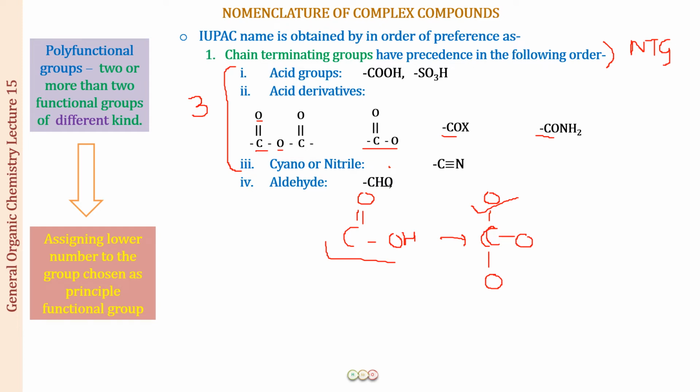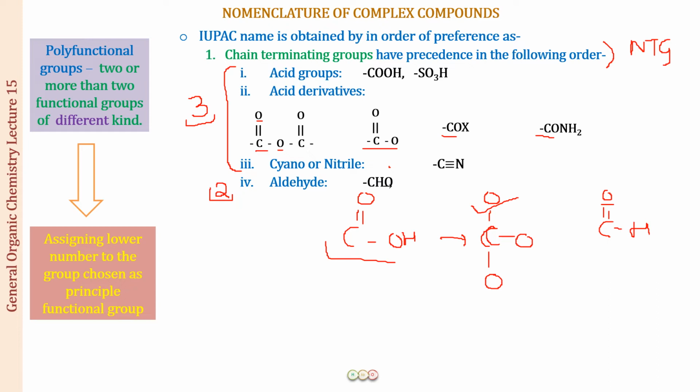Then this is forming 3 bonds, and if you look at the aldehyde, this is going to be carbon. You are not going to count the hydrogen, all right? So only what you are going to count is other heteroatoms apart from hydrogen. Okay, so you can see over here, this is oxygen, so this is forming 2 bonds, so this is going to be 2 in number. So whatever functional group is making 3 bonds is going to be of a higher priority than a functional group which is forming 2 bonds. Okay, so the acid groups and the acid derivatives and the nitriles, they are higher in priority than the aldehydes. Okay, I hope this is clear.